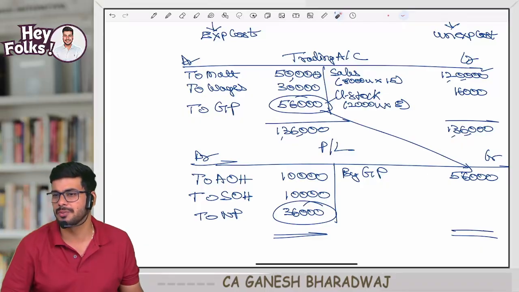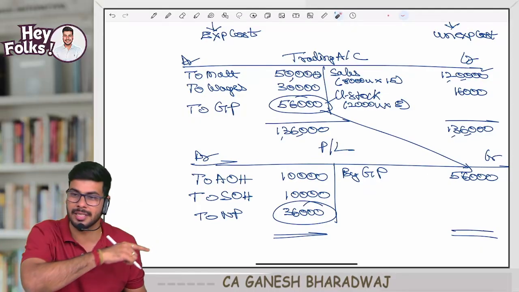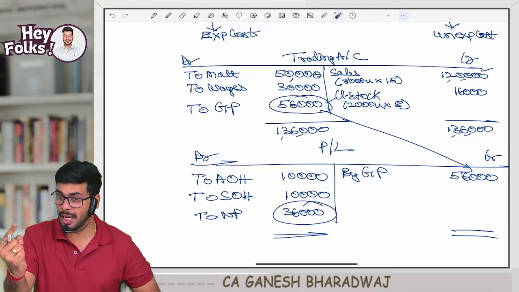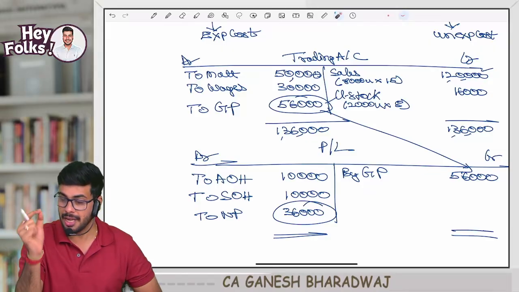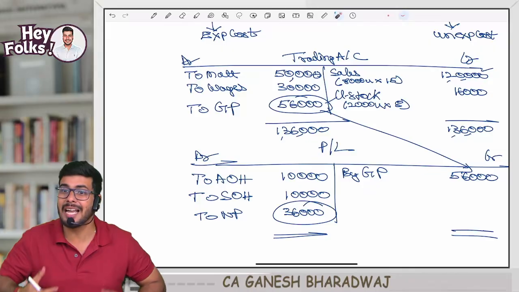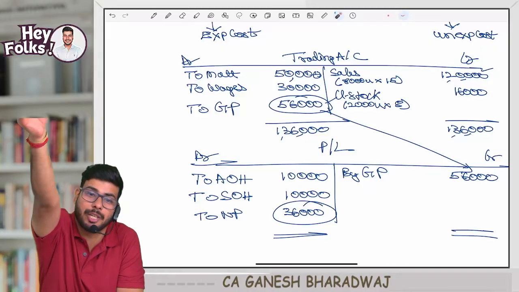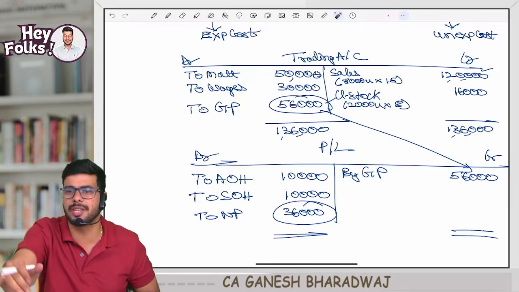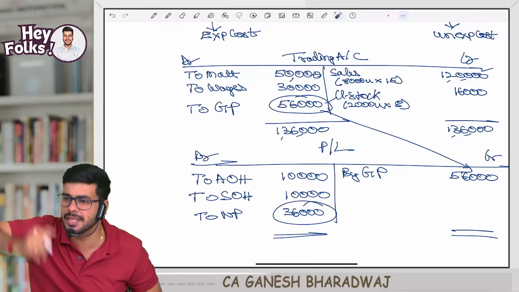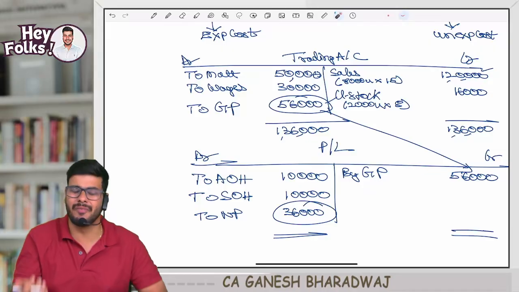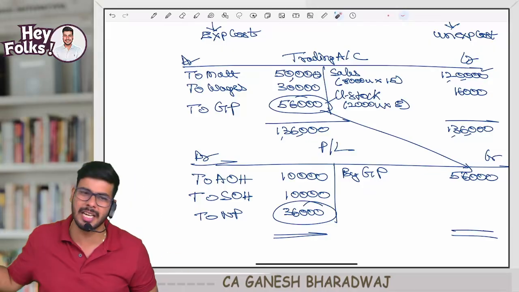Are you all able to understand this? That's why I am saying every unit, because if I start valuing every unit at total cost, I am letting a portion of my AOH and SOH escape to the next year, but I don't want it to escape to the next year. I want it to fully die in this year itself. The reason is that that cost, whether I produce or not, whether I sell or not, anyways needs to be incurred.